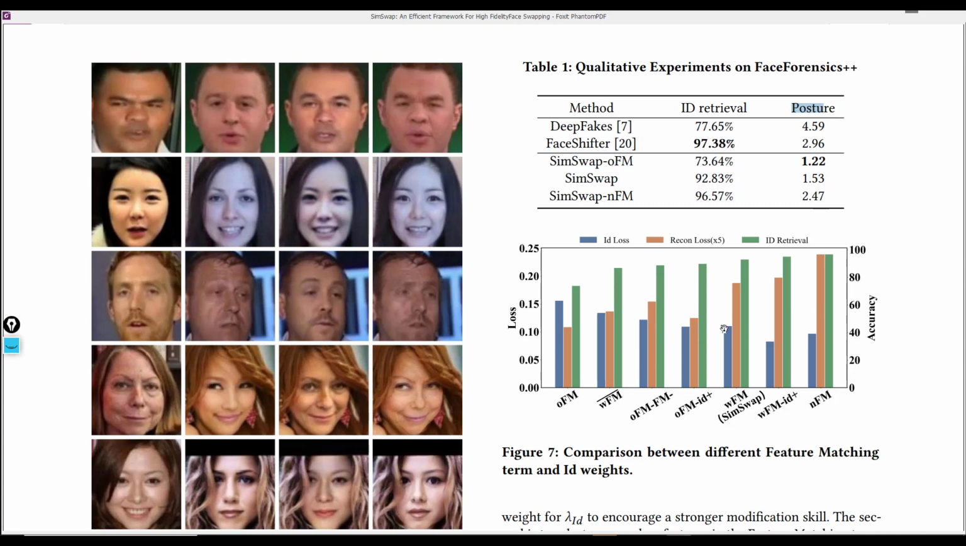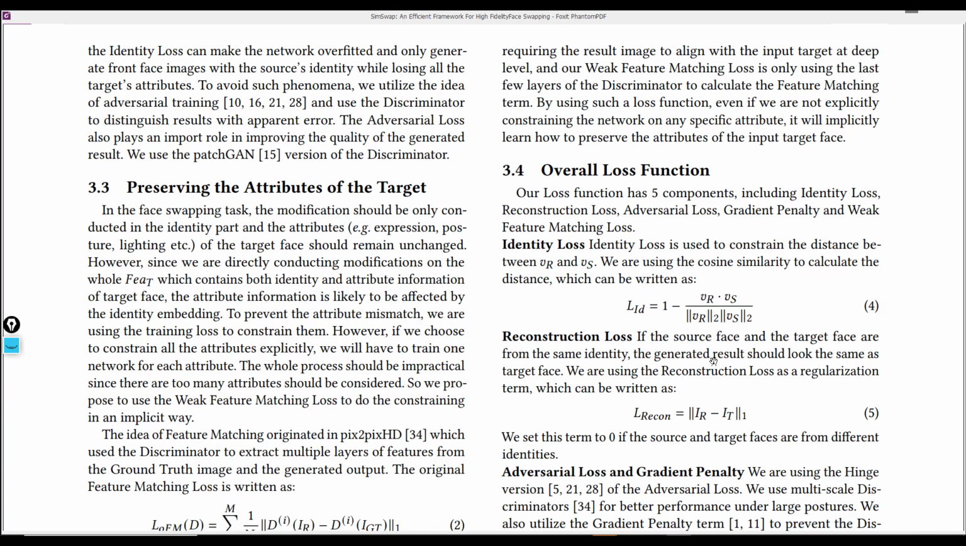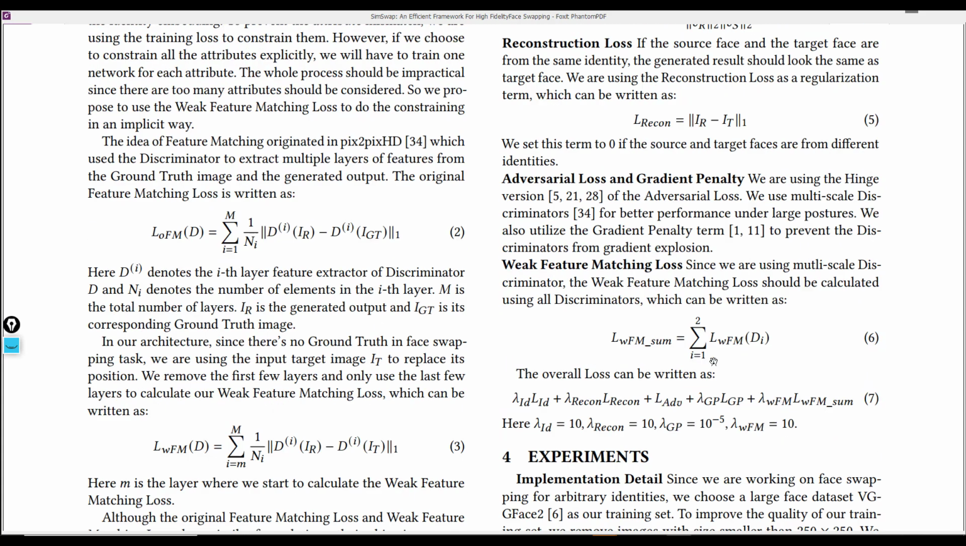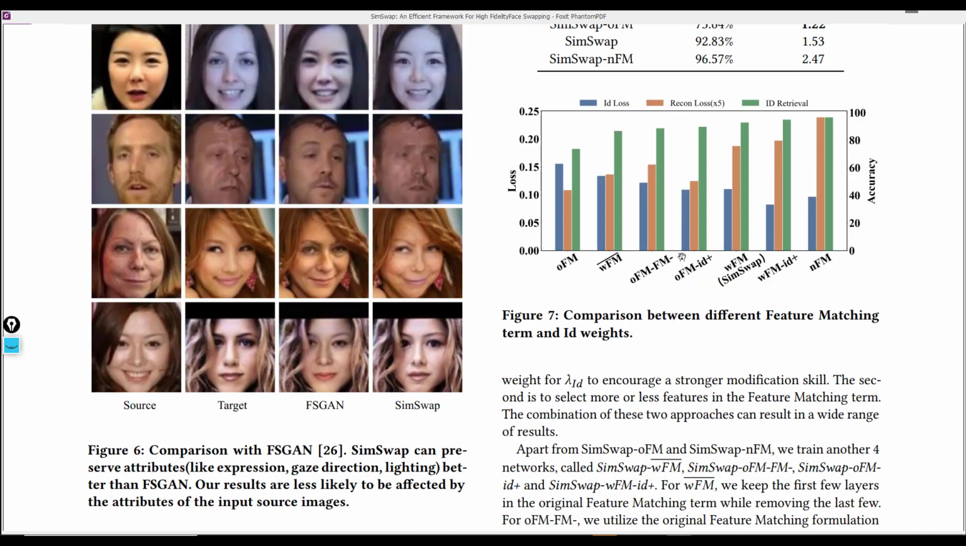And then in this table, the authors compare the different feature matching terms and the ID weights. Now recall that in this last formula right here, we had the feature matching weight, lambda, which they set to 10. And in this table, they obtain different results for different values of lambda.